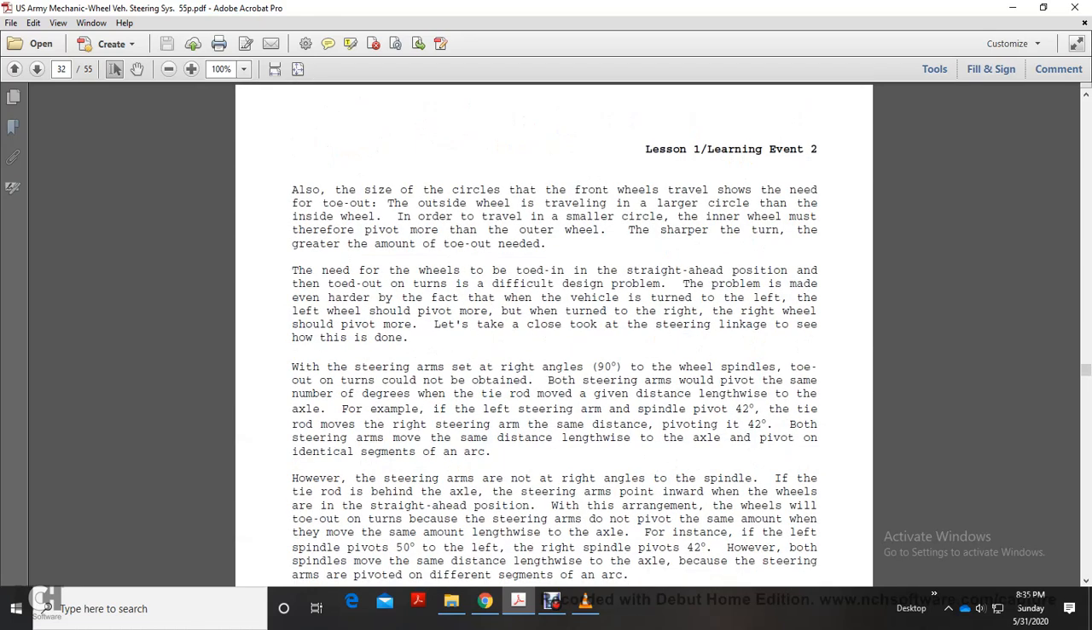Also, the front wheel on the inside of the turn travels a smaller circle than the wheel on the outside, which travels a larger circle. The small circle of the inner wheel means it must pivot more than the outer wheel. The sharper the turn, the greater the amount of toe-out. With the wheels in the straight-ahead position they are toed in, and in a turn they are toed out, which is a difficult design problem.